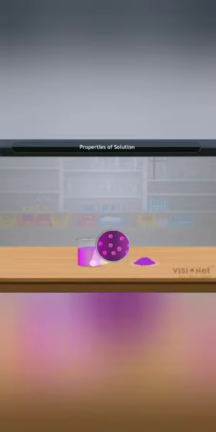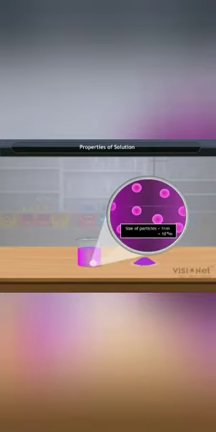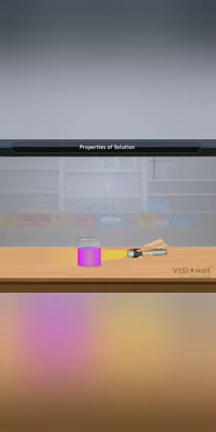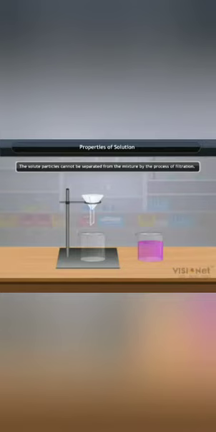Properties of solution. A solution is a homogeneous mixture. The particles of a solution are smaller than 1 nanometer in diameter, so they cannot be seen by the naked eye. Because of very small particle size, they do not scatter a beam of light passing through the solution. So the path of the light is not visible in a solution. The solute particles cannot be separated from the mixture by the process of filtration. The solute particles do not settle down when left undisturbed. That is, a solution is stable.